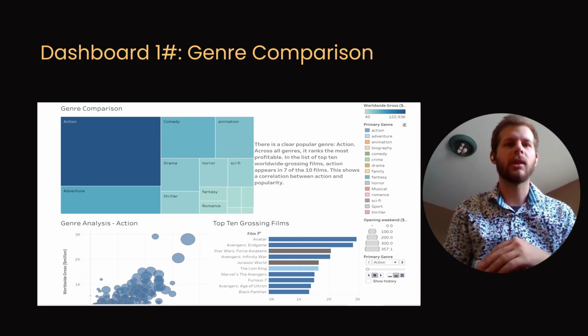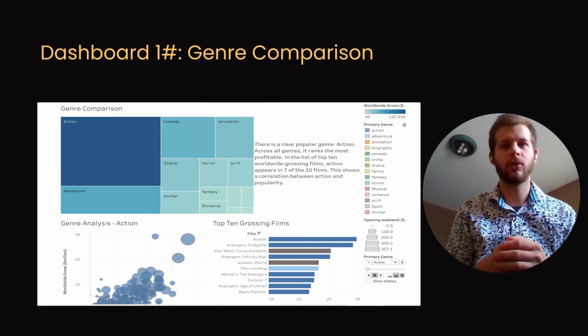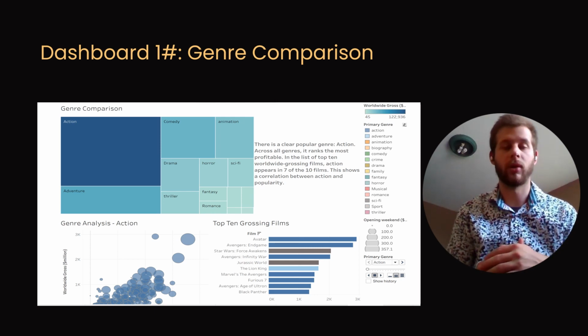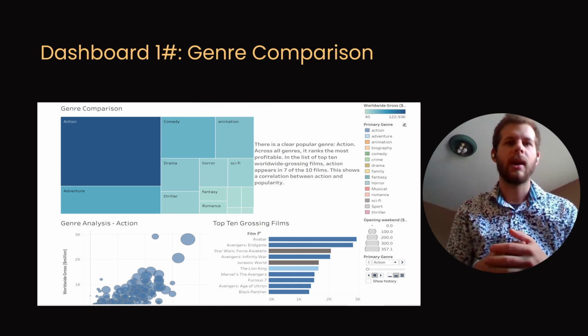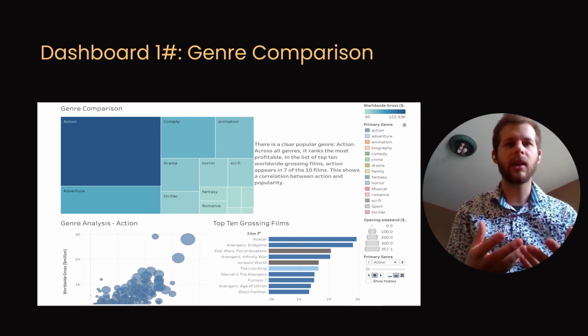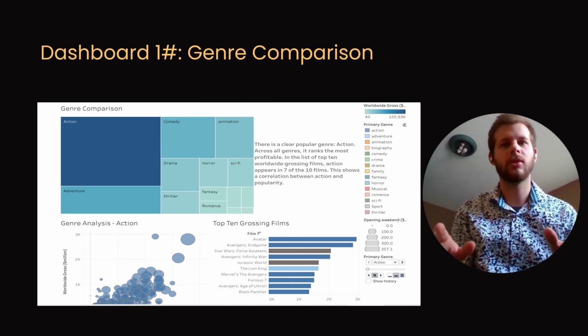And then if you look at the bottom left, you can also see our Gapminder where I have it filtered to action as well. Action goes all the way to the top corner of this visualization. And this is significant because when you see the other genres, they don't even make it close to that.